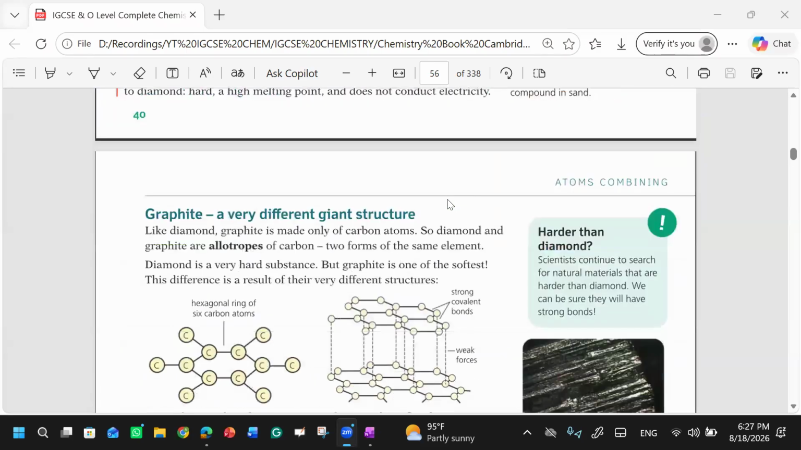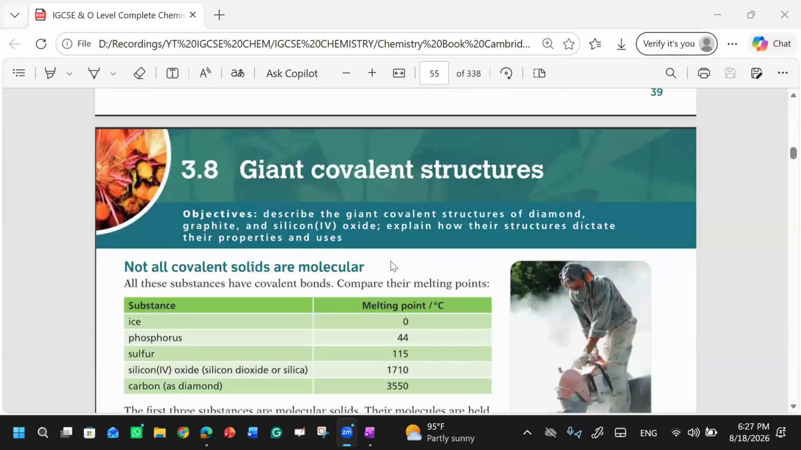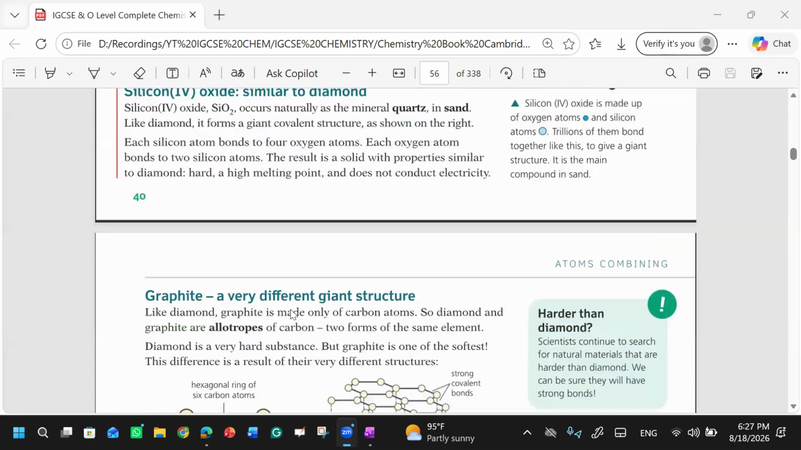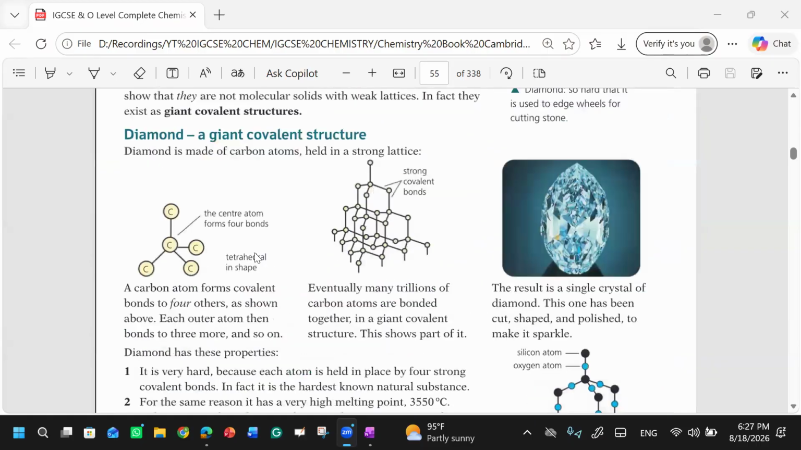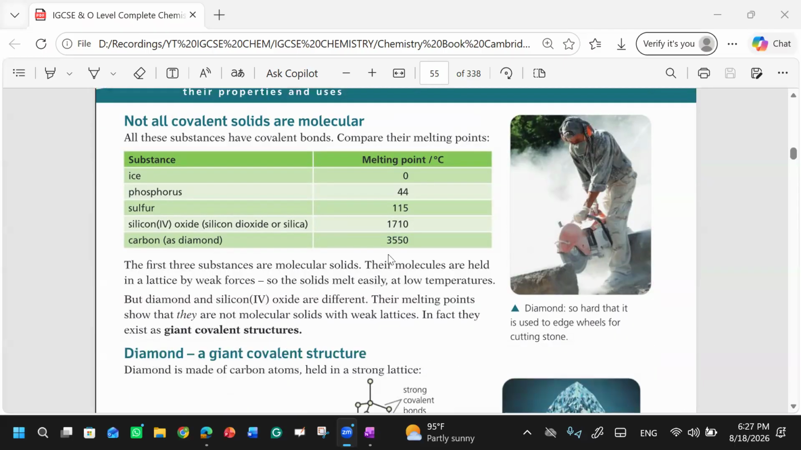We have discussed the giant covalent structures, in which we discussed diamond, then silicon and graphite. These are all giant covalent structures. We also discussed that simple molecular structures like ice, phosphorus, and sulfur have quite low melting points. But giant structures like silicon oxide and diamond have high melting points. And what is the reason that their melting points are very high?